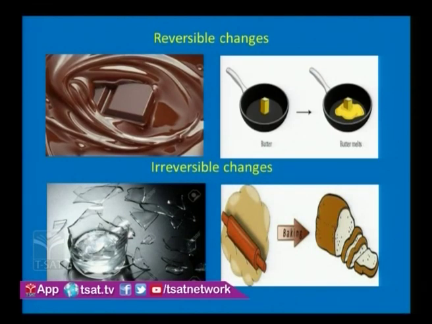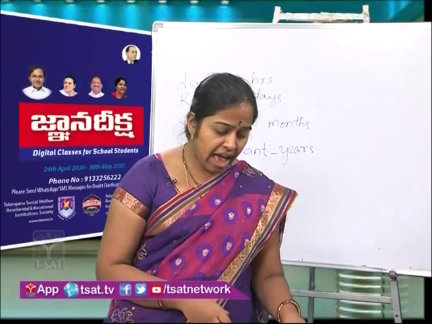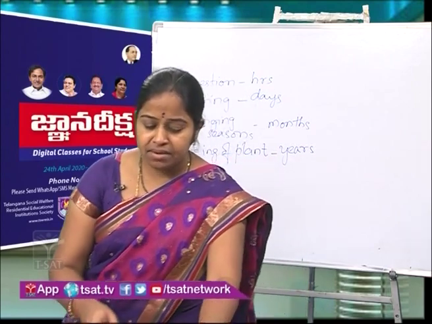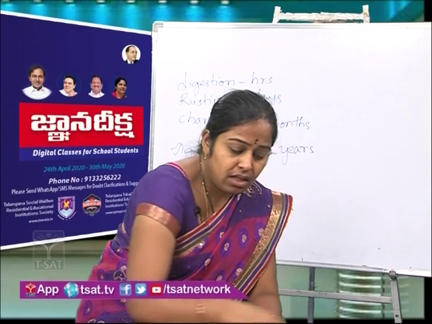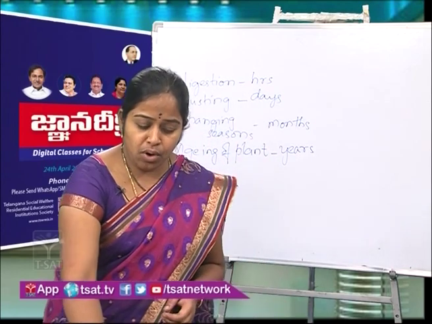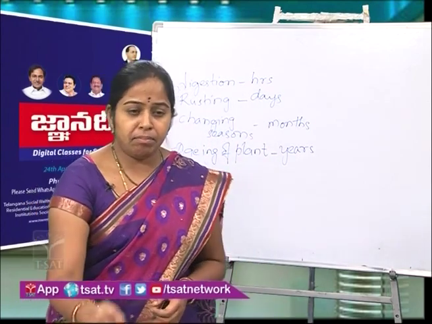Next, we'll move on to reversible and irreversible changes. Reversible changes are the changes which can be reversed back. For this, I have a few examples here. Here there is a boat made of paper.